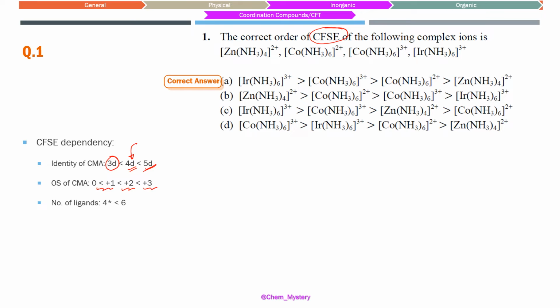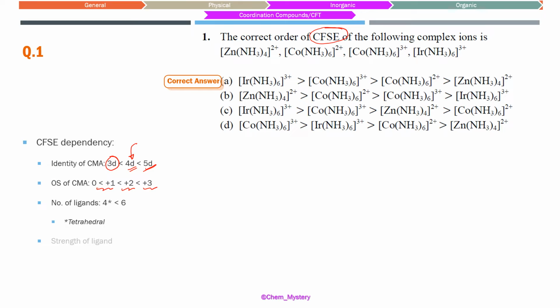The number of ligands also modifies the value of the CFSE, because if you are having coordination number 6, you have got a greater value of the CFSE in comparison to coordination number 4. We have put a star mark here, because when we are saying this 4, this should be tetrahedral. If this is a square planar complex, then the overall splitting is found to be much greater, because the difference between the eg and t2g sets of orbitals is going to be quite higher in square planar, so we have to be a little bit careful about that.